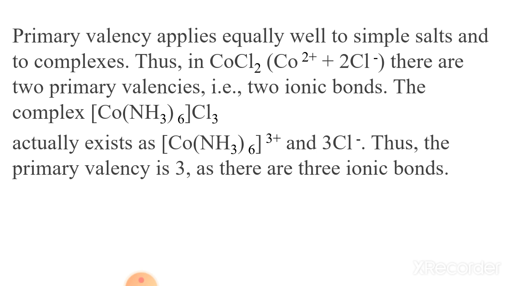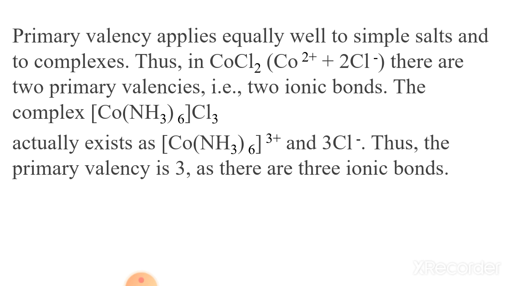Now some more points to note about the primary valency. The primary valency applies equally well to simple salts and to complexes. Thus, look at the example CoCl2, that means Co2+ plus 2Cl-: there are two primary valencies, that is two ionic bonds.